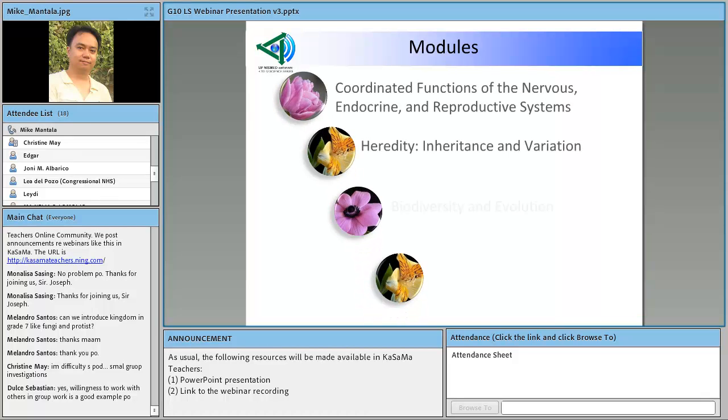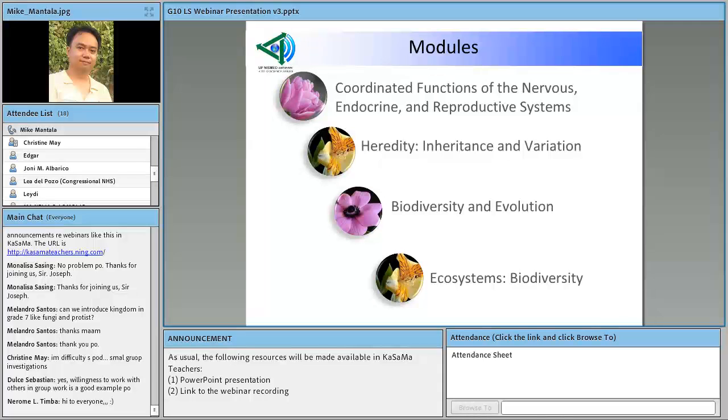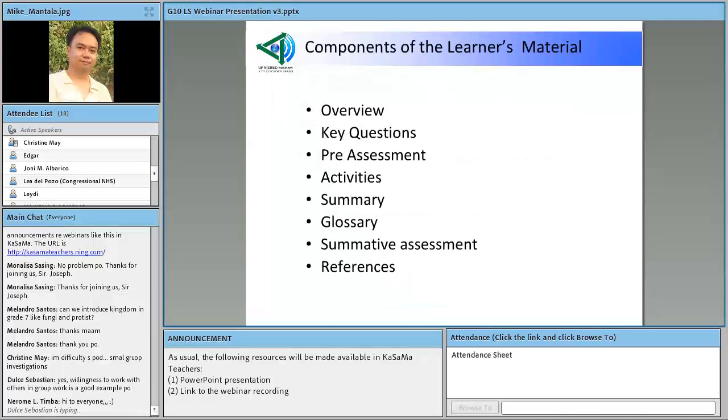Okay, so here are the modules for Unit 3, Life Science, or Living Things and Their Environment. The first module is Coordinated Functions of the Nervous, Endocrine, and Reproductive Systems. As I have pointed out earlier, we are going to focus only on 2 of these modules, Coordinated Functions of the Nervous System, Endocrine System, and Reproductive System, and the other module is on biodiversity and evolution, which would be given to you later on by Ma'am Dulce. The 2 other modules in Unit 3 would be heredity, inheritance and variation, and ecosystems, biodiversity.